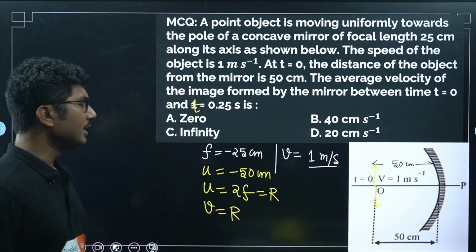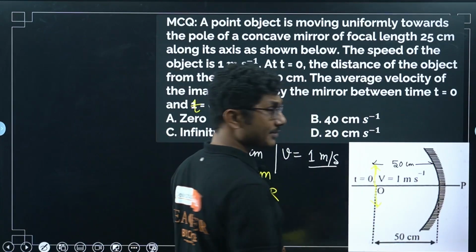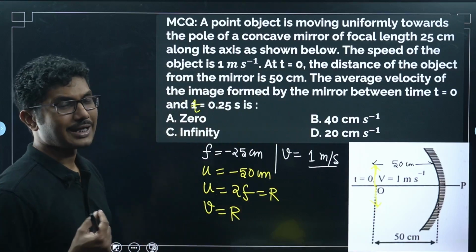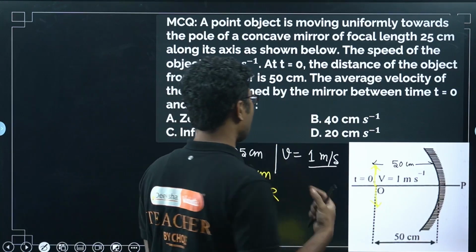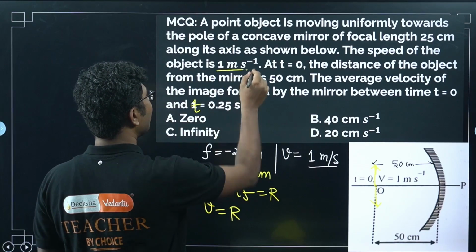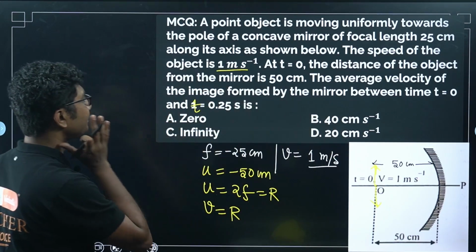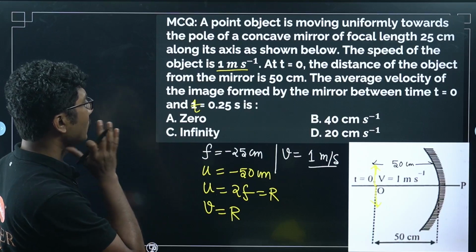So this is the initial position of the object and image. Basically, image and object both are starting at the same position. Now they have said that the object is moving at 1 millimeter per second towards the mirror, right, towards the mirror.